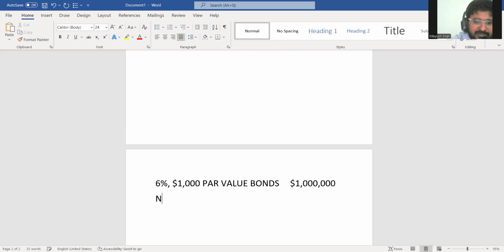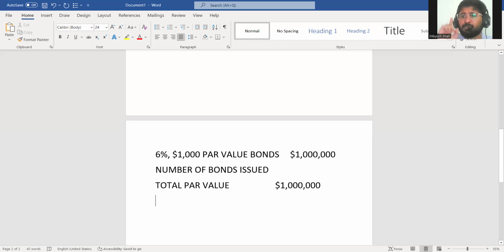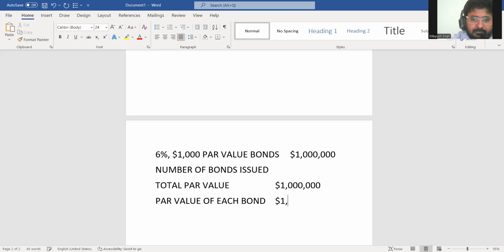First of all, what is the number of bonds issued? Now, understand this. Total face value or total par value is 10 lakh or $1 million. Par value of each bond is $1,000.